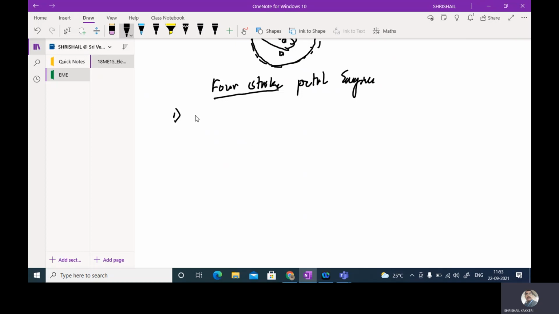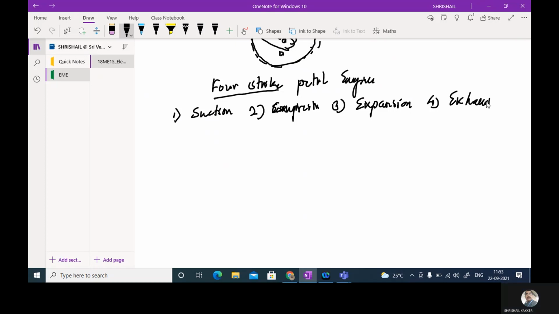One is the suction stroke, the second one is the compression stroke, the third one is the expansion stroke, and the fourth one is the exhaust stroke.